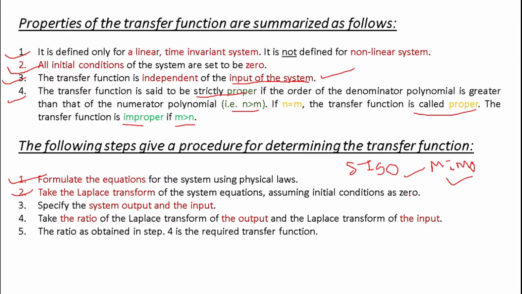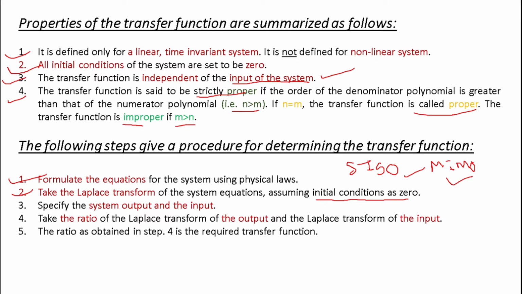So we know the transfer function is nothing but the Laplace transformation of output divided by the Laplace transformation of input. So once you find the equations, then you have to find the Laplace transform of all these equations. So we can take the ratios of output and input, and here you have to keep one thing in mind, that the initial conditions are set to be 0.